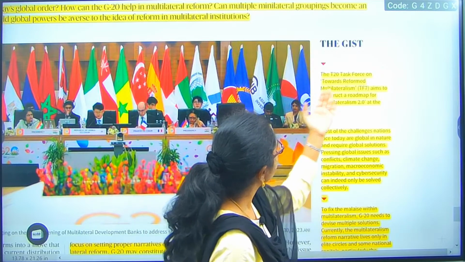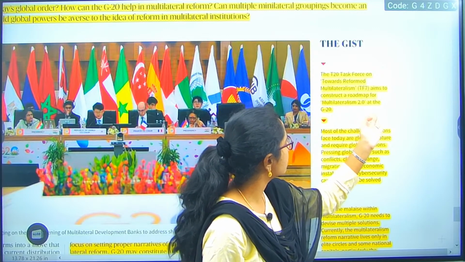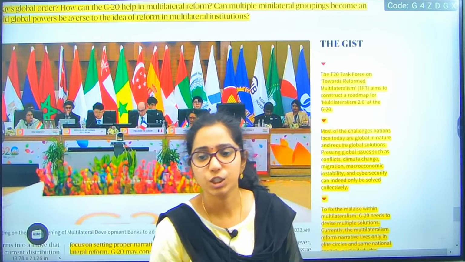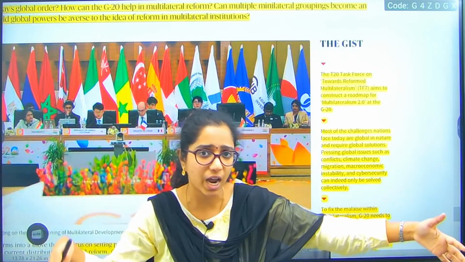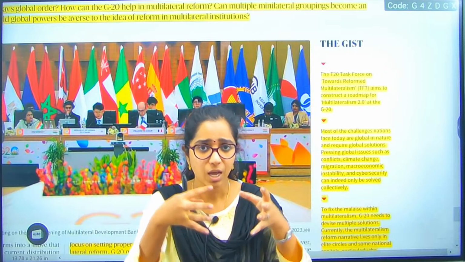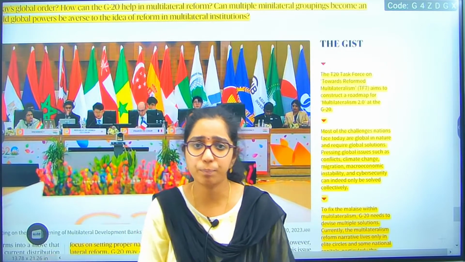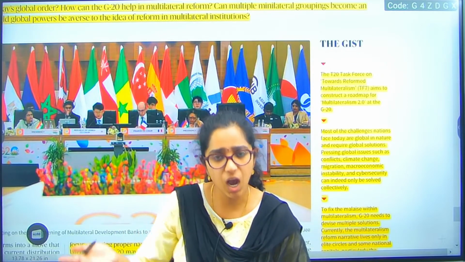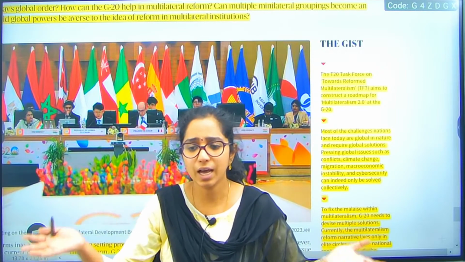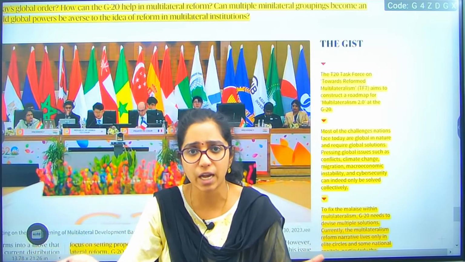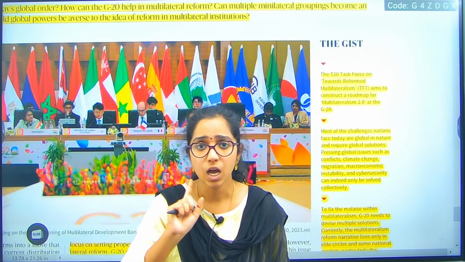Fine. So the T20 task force towards reformed multilateralism aims to construct a roadmap for multilateralism 2.0 at G20. What we are trying to work on is a balanced relationship with the western and eastern parts of the world. Now it's high time, being in the G20 presidency, that we work on coordination. We need a proper platform with Russia, China and the other topmost western countries. I mention these countries because they are hugely in demand and are in tussle with each other.